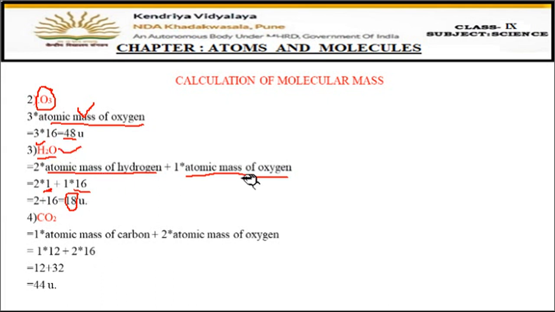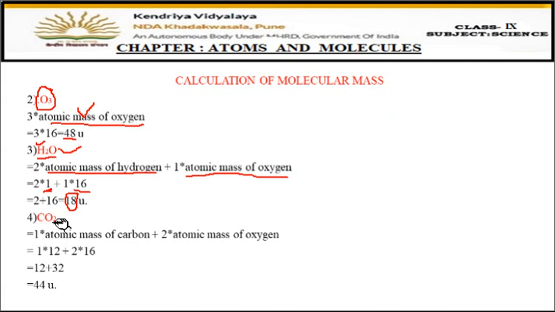So what could be the definition for molecular mass now? Molecular mass is the sum total of the atomic masses of the atoms present in the molecule. When we add the atomic mass of each atom, it gives the molecular mass of the molecule.